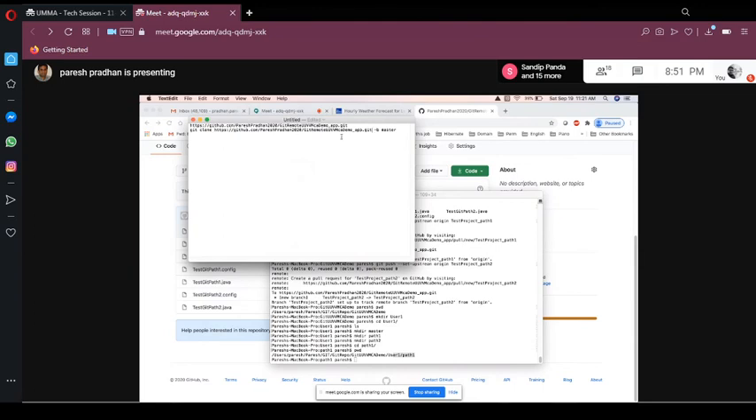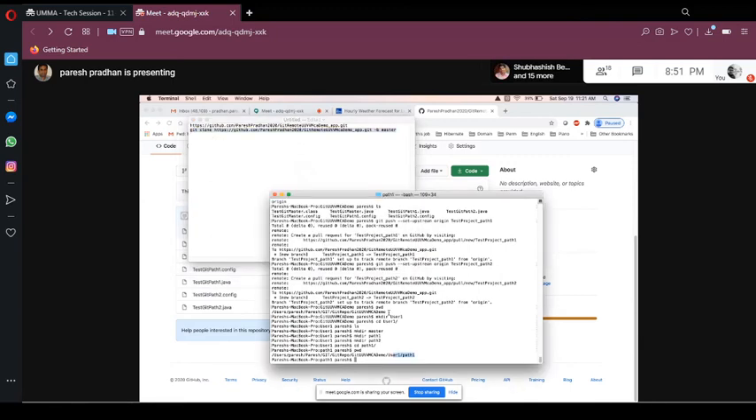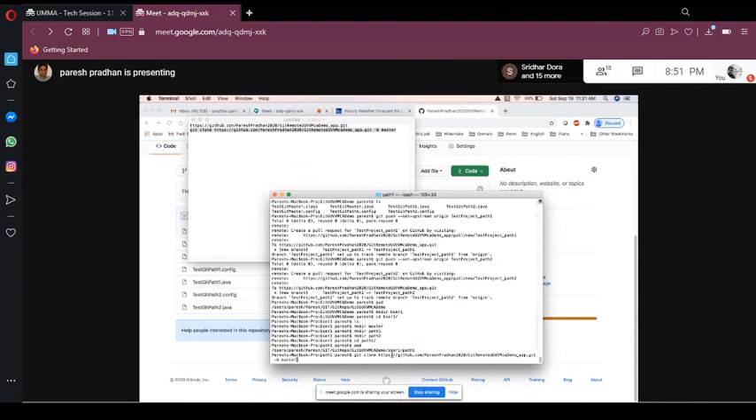So what it will do is clone all your files from the remote repository to the user path 1. Here, I'm running the clone. I want to download all the files present in the remote repository of path 1.